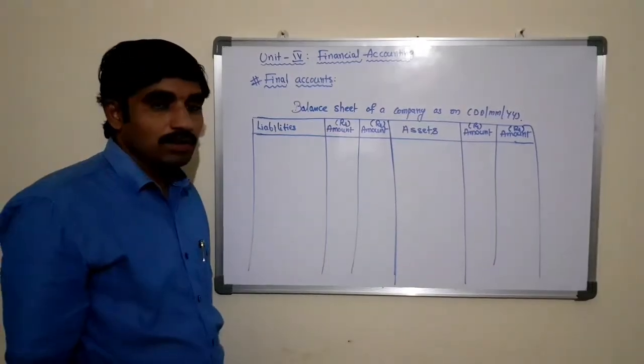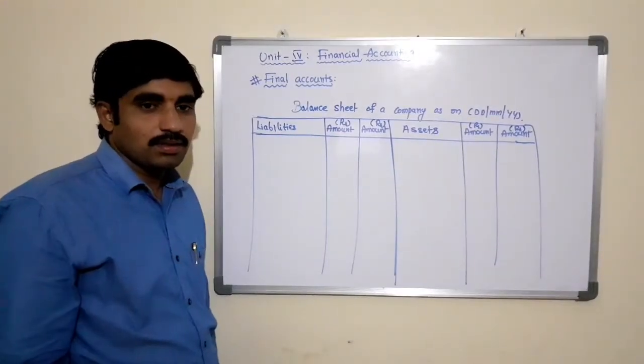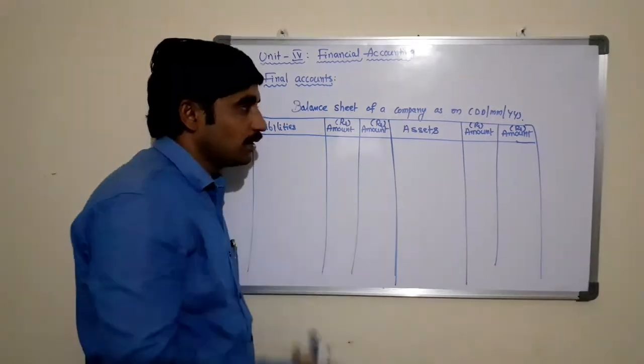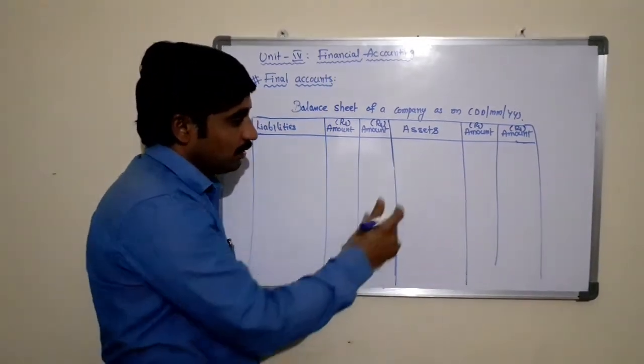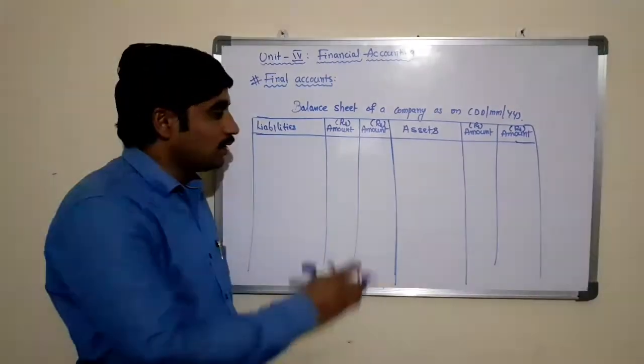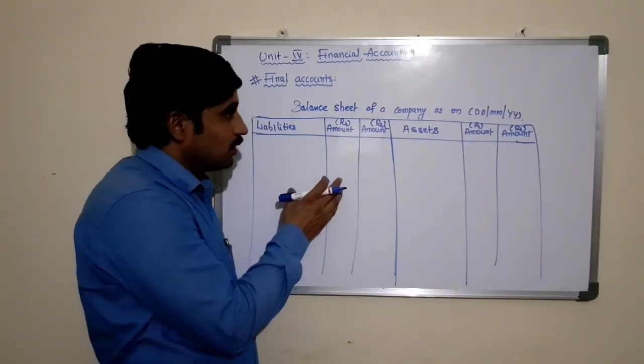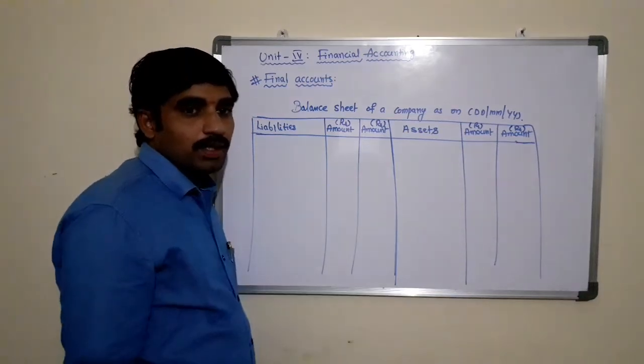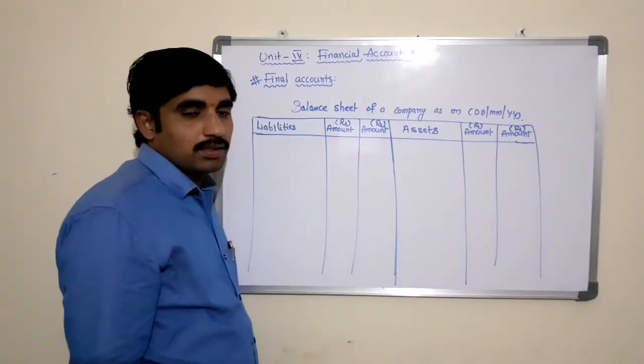So let us see what are the different items or components we are using while preparing the balance sheet. This is also a statement which we are preparing by using the trial balance.